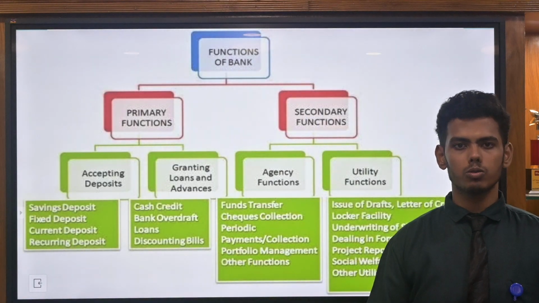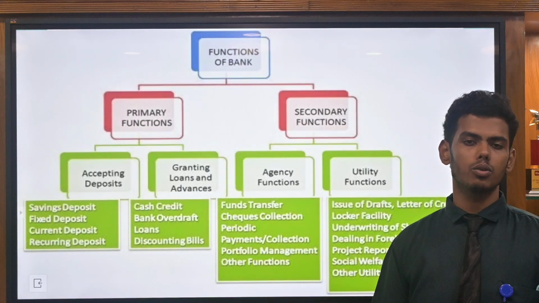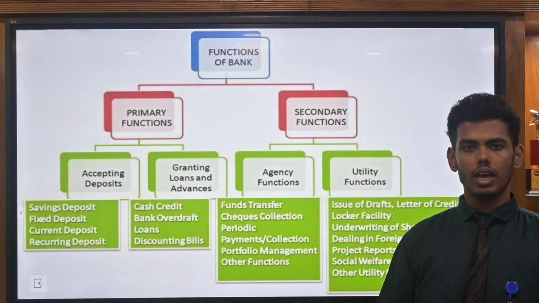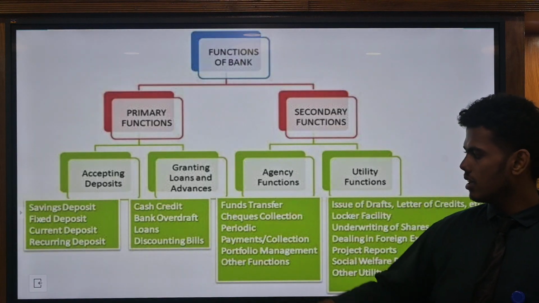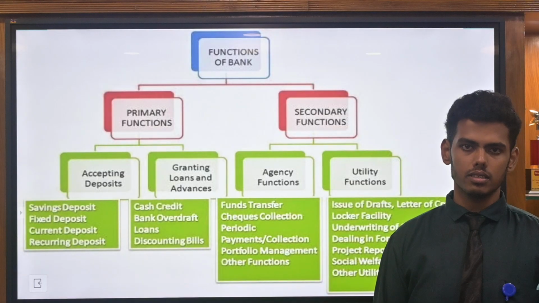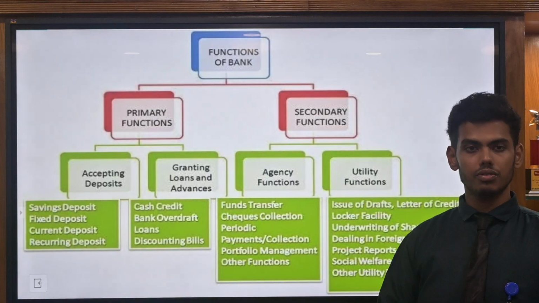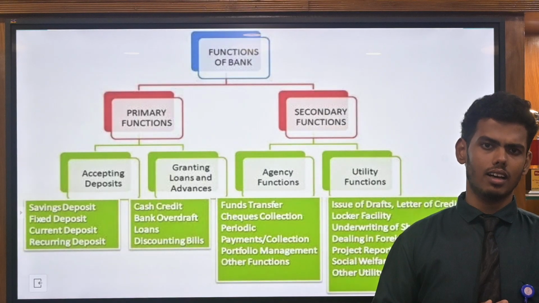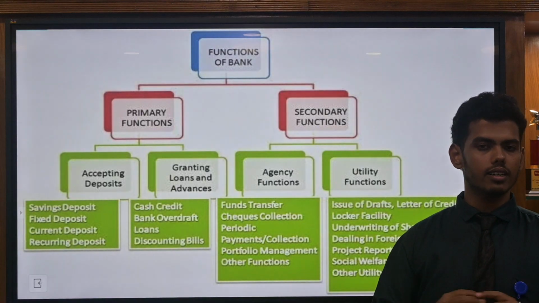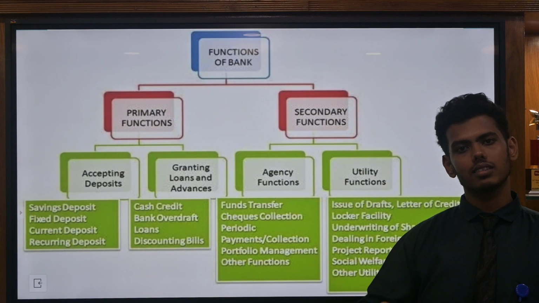And they provide loans. We have many loans, like housing loans, personal loans, jewel loans. So banks provide many loans. And discounting bills to enterprises and business people. They have discounting bills from the banks. And agency function. So the bank acts as an agency. These are the agency functions they provide as an agent to the customer.